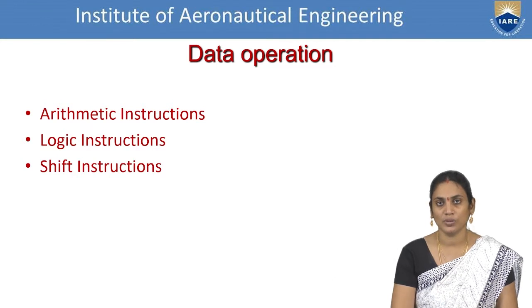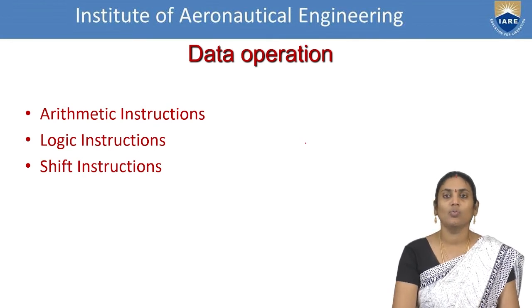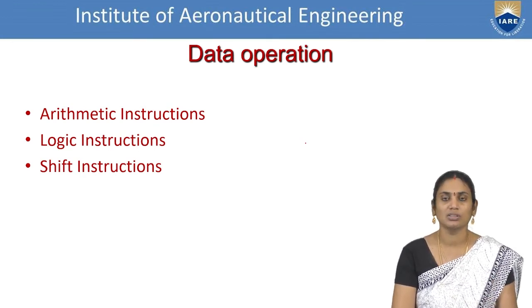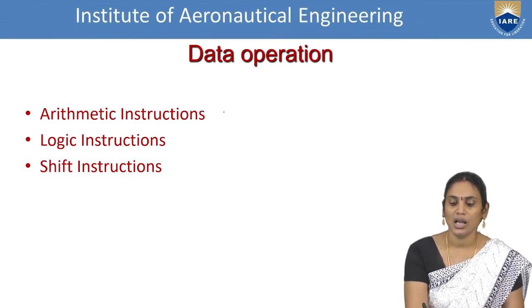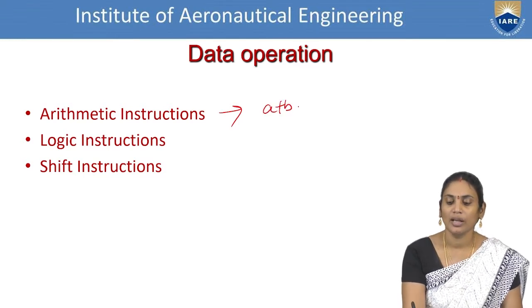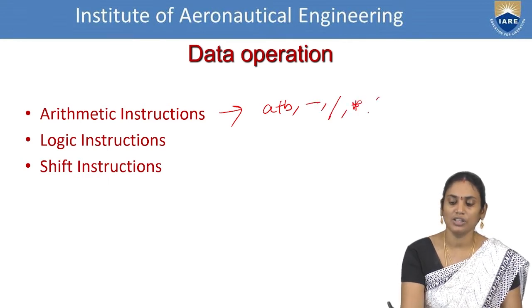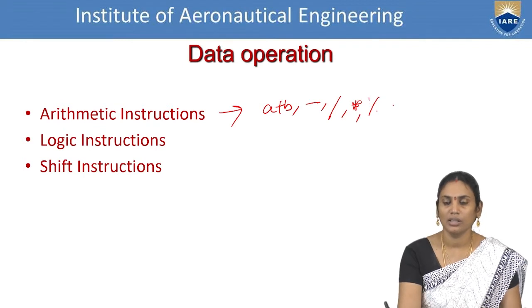Next one is data operation. As the name suggests, data operation is involved with 3 basic things. One is arithmetic operations. Second one is logic operations. And third one is shift operations. In the context of arithmetic instructions, we will be learning simple arithmetic operations like addition, subtraction, division, multiplication, remainder, and if there are any other things like the mod operator, these can be explained.